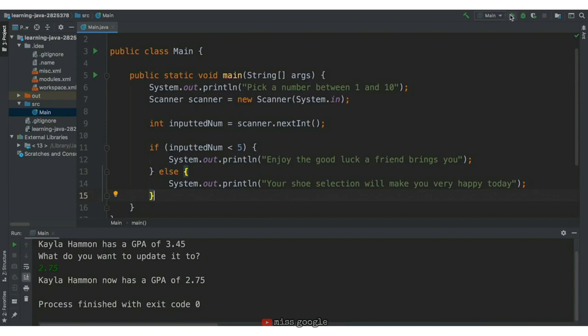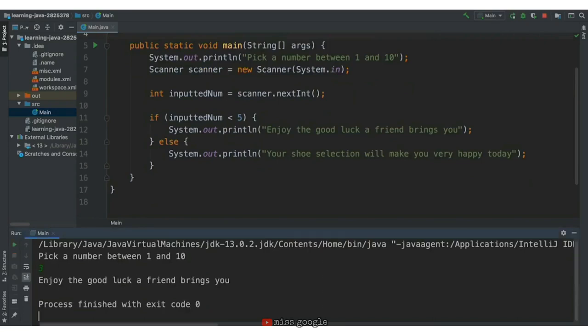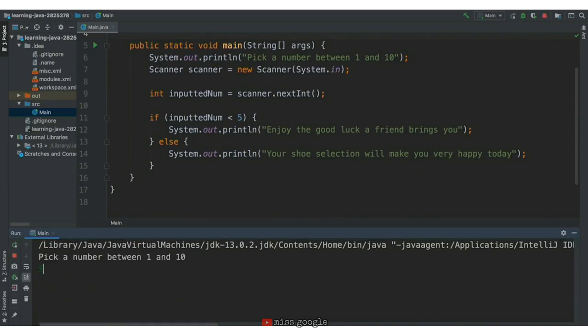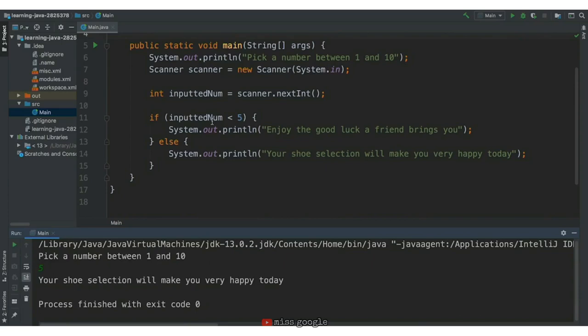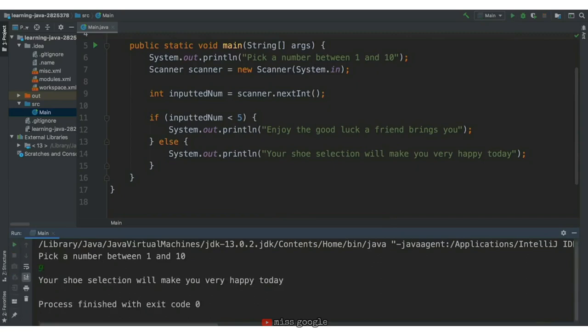Let's run the program. We'll click the play button, pick a number between 1 and 10. We'll pick 3. We get the first fortune, enjoy the good luck a friend brings you, and that's because 3 is less than 5. We'll run the program again. We'll choose 5. In this case, 5 is not less than 5, it's equal to 5, and so we get this second fortune. Your shoe selection will make you very happy today. We'll try one more time. We'll put in 9 as our input, and we get that second fortune again because 9 is not less than 5. This condition is false.